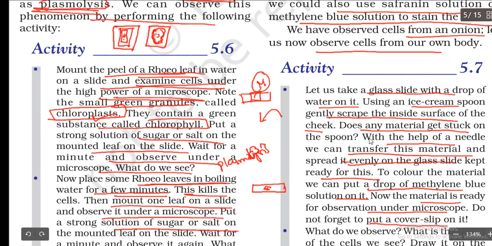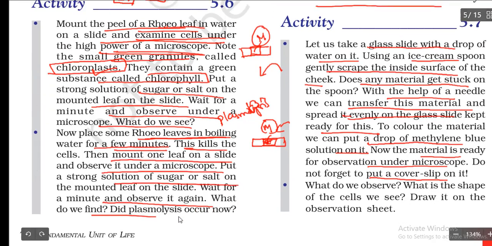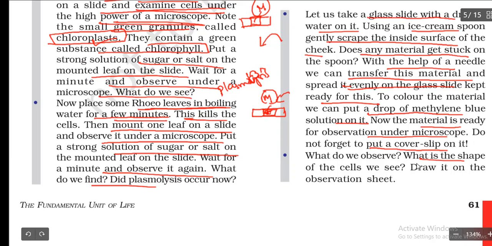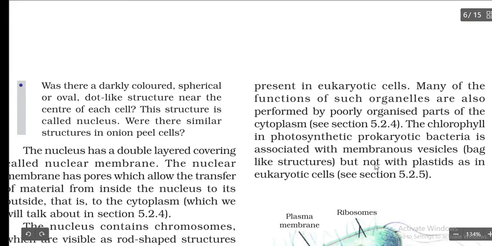So do that with the help of a needle. You are going to remove that skin and keep it on the slide, add the cover slip, and observe under the microscope. What are you going to see? What is the shape of the cell we see? Draw it on the observation sheet.